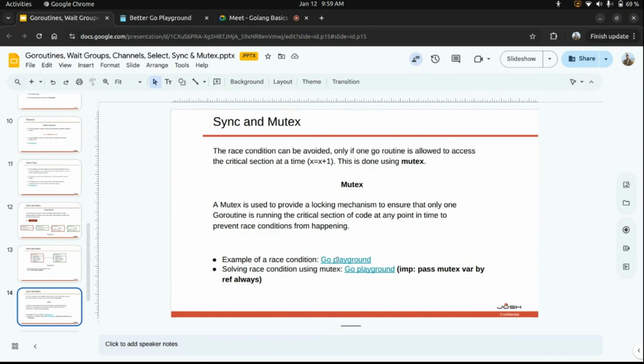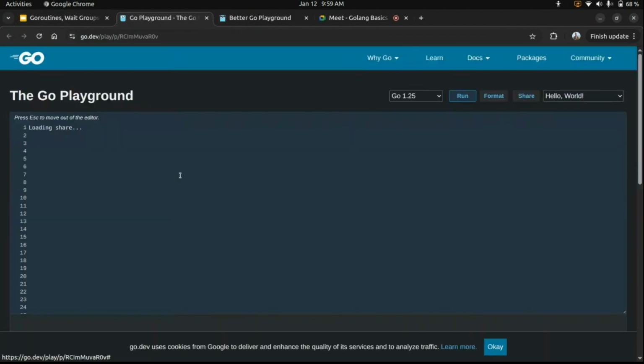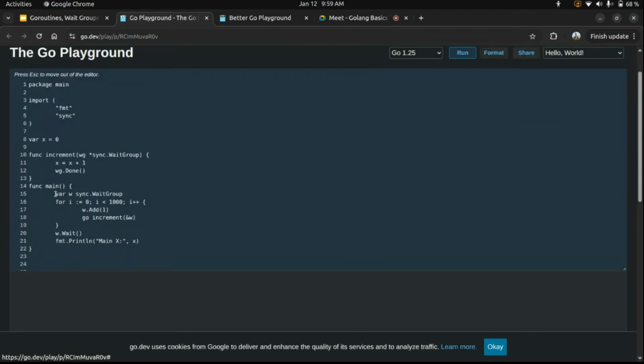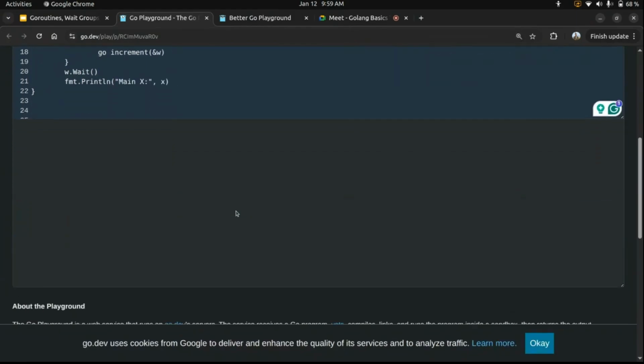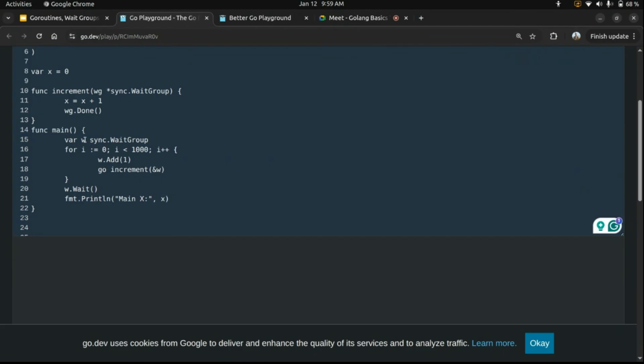So let's see an example of a race condition in a program. I have one main function here. I am declaring one variable w of type sync.WaitGroup. I have a for loop which will run 1000 times, incrementing the value of i by 1 in each iteration. I'll add 1 to the wait group, and I'll call the increment function as a goroutine and pass the reference of the wait group.